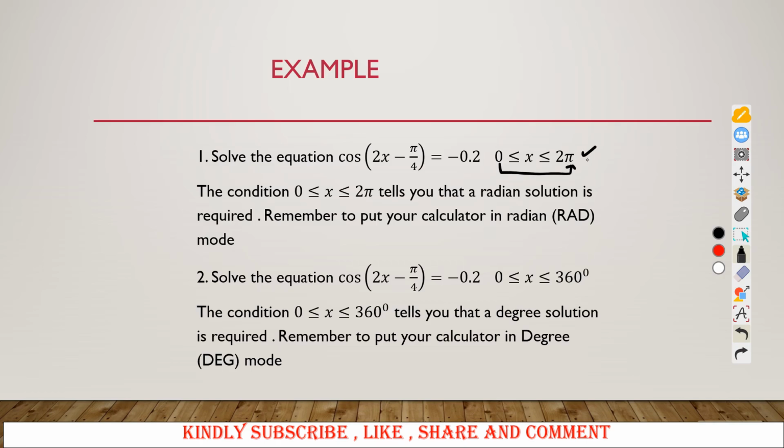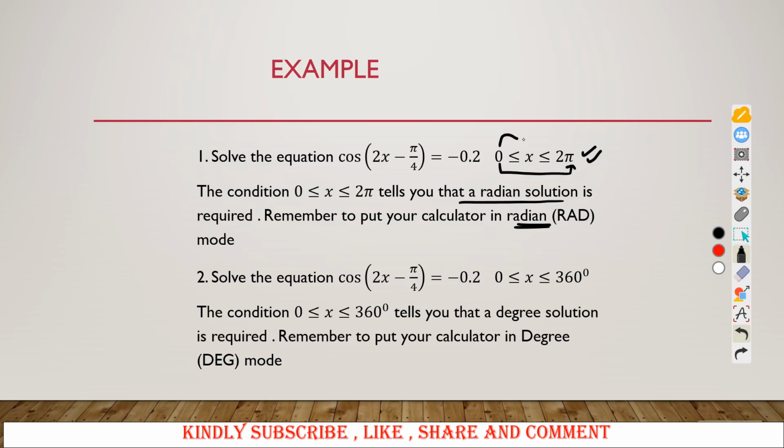So what does this condition mean? This condition tells us that a radian solution is required, meaning that whatever you are doing here, you should make sure you conclude with the values of x in radians. Don't conclude with degrees. I hope that one is understood.